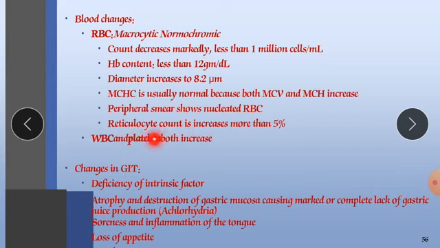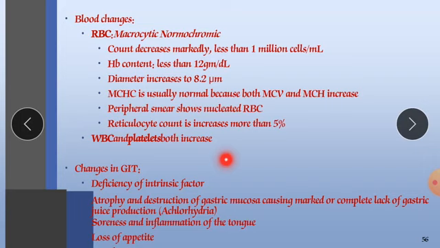The reticulocyte count increases to more than 5%, and WBC and platelets both increase, meaning all blood cell production is going to be increased. It affects our bone marrow, and the bone marrow will do its function more efficiently, so that all types of blood cells are going to be increased. That is the condition which is called pancytopenia.